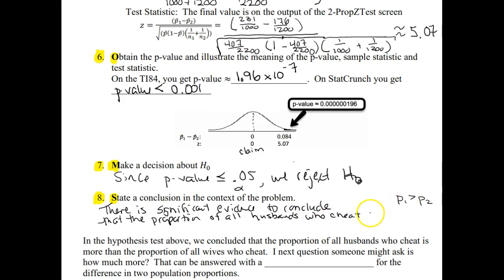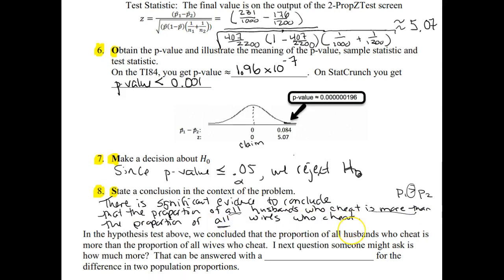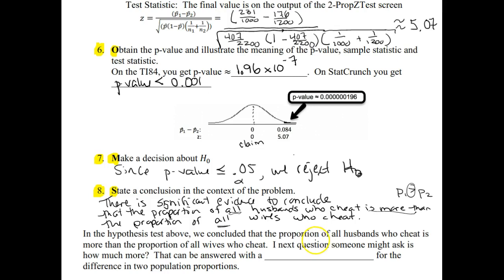okay, so there's our P1, okay, is more than, okay, so there's this symbol, and then now we need P2, which was the proportion of all wives who cheat. Okay, so if we read back through that just to make sure that that sentence makes sense, so we've got there is significant evidence to conclude that the proportion of all husbands who cheat is more than the proportion of all wives who cheat. So in the above hypothesis test, we concluded that the proportion of all husbands who cheat is more than the proportion of all wives.